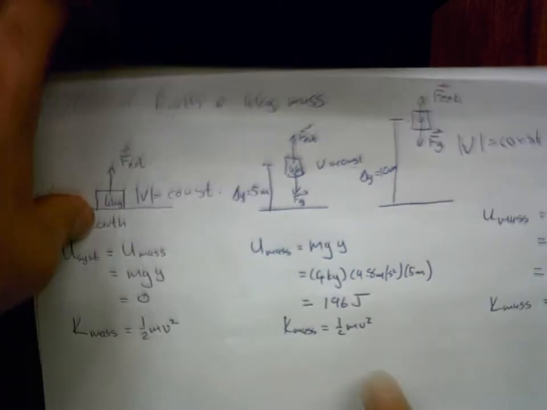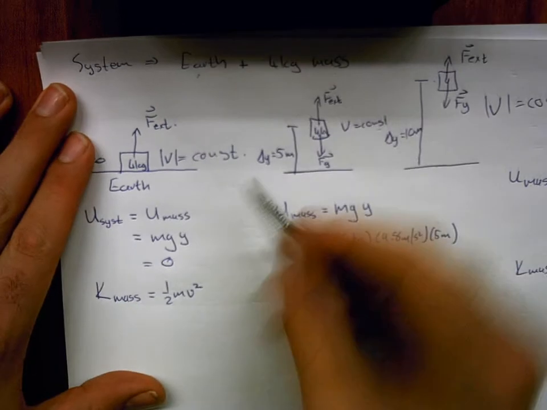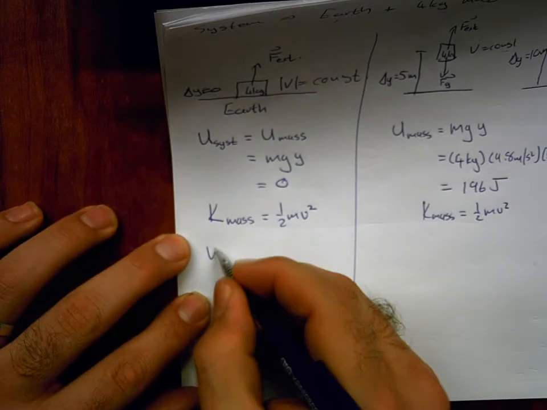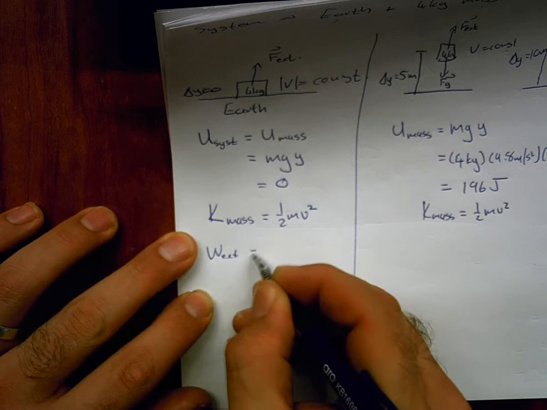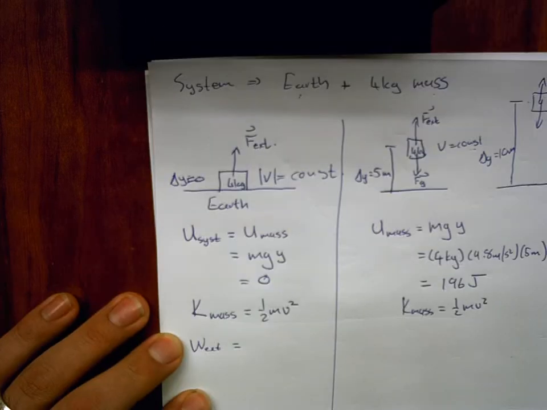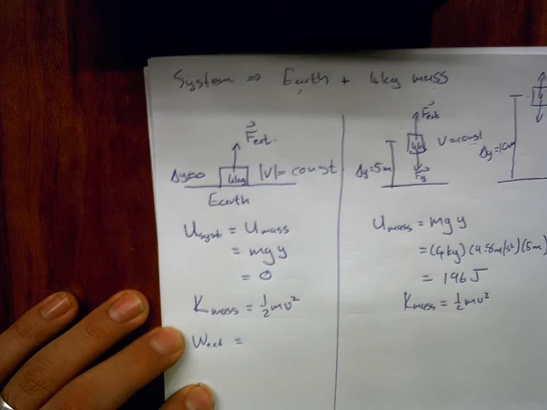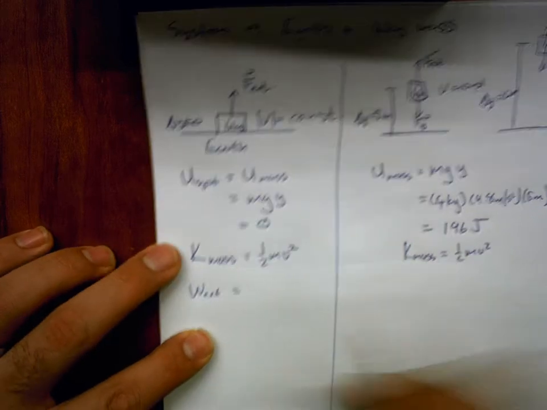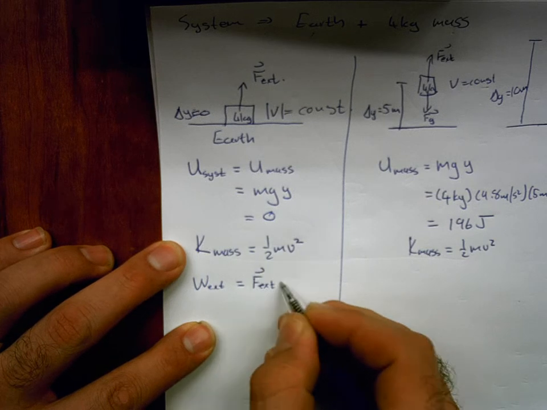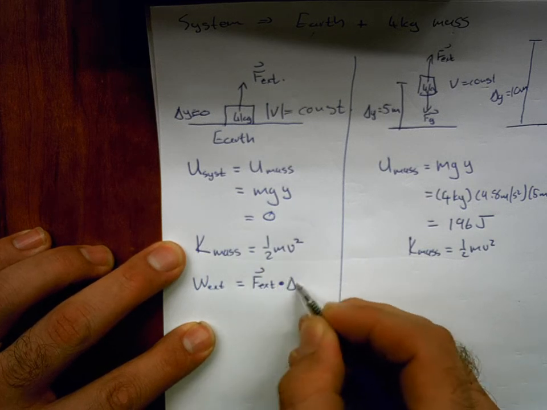So, if we were to look at the work done over here, so the work done by the external force, here we expect the external force to remain constant because the weight of our mass remains constant. So the definition of work, it's always a force, in this case the external force, dot product with a displacement.